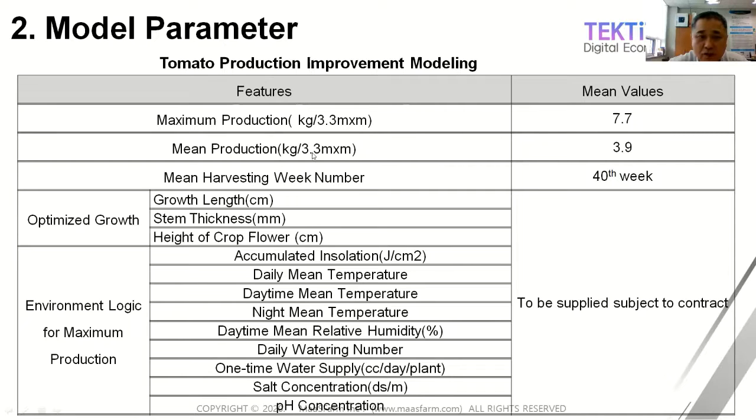It's huge, actually. Mean production will be 3.9 kilograms during 40 weeks. So this is by this environmental logic of accumulated insolation and temperature, humidity, and watering number, water supply, salt concentration, pH concentration, and CO2. These eight kinds of environment data will decide the best production, right? This is a very important parameter.